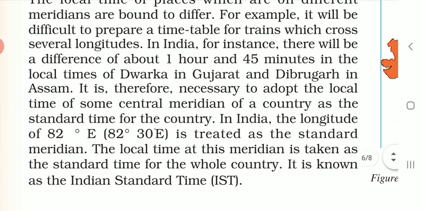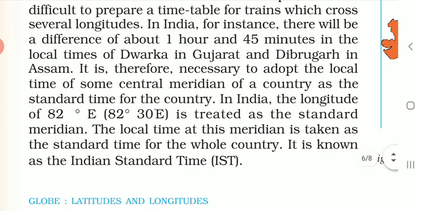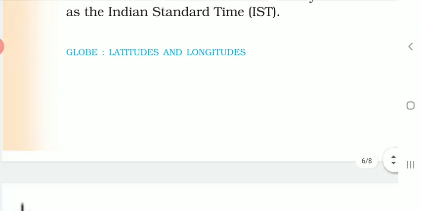It is therefore necessary to adopt the local time of some central meridian of a country as the standard time for the country. In India, the longitude of 82 degrees 30 minutes east is treated as the standard meridian, as this meridian is taken as the standard time for the whole country. It is known as the Indian Standard Time, that is called IST.